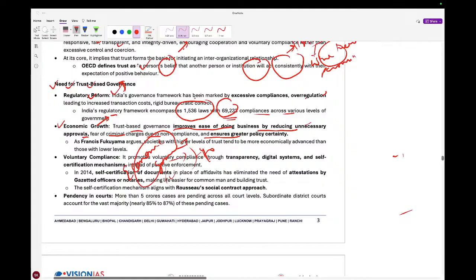If we improve trust-based governance, that will lead to ease of doing business by reducing unnecessary approvals and faster implementation of projects. So trust-based governance can also ensure economic growth.